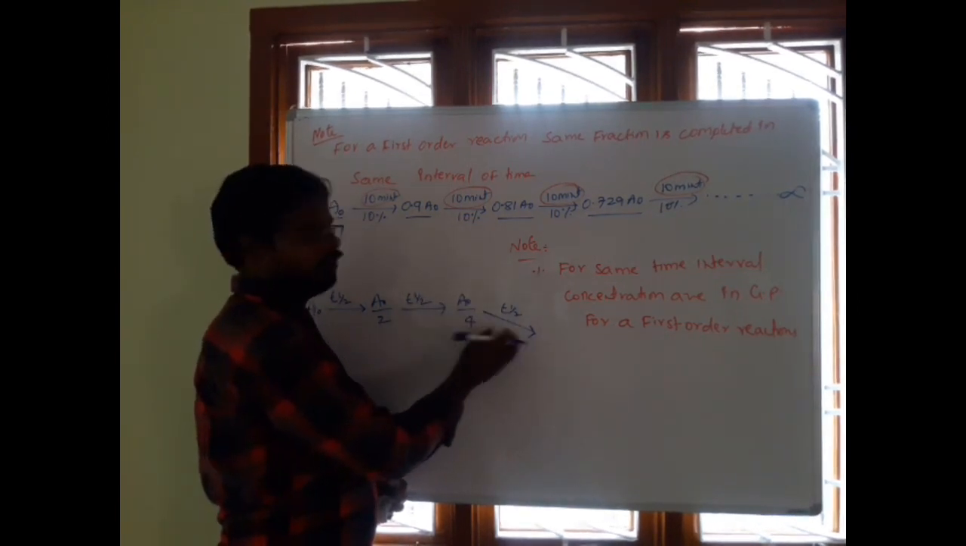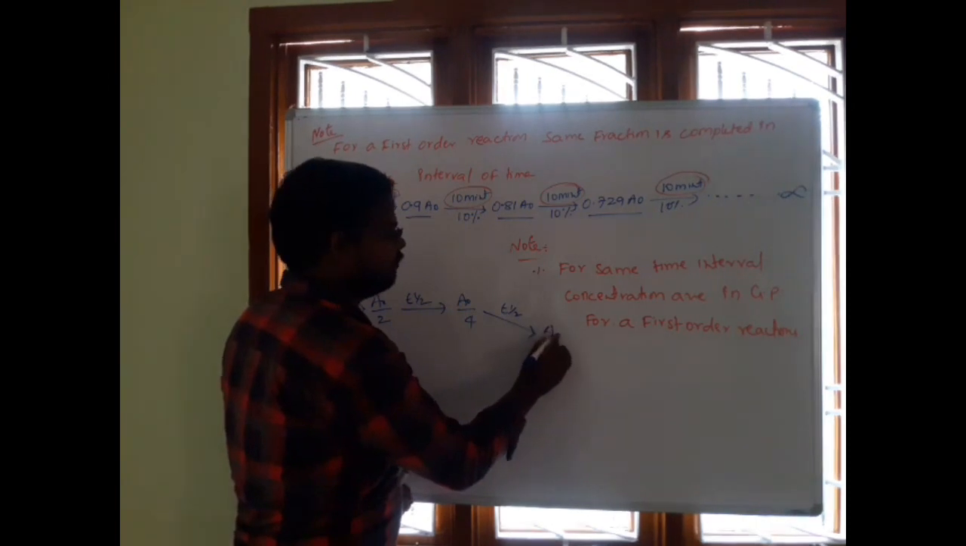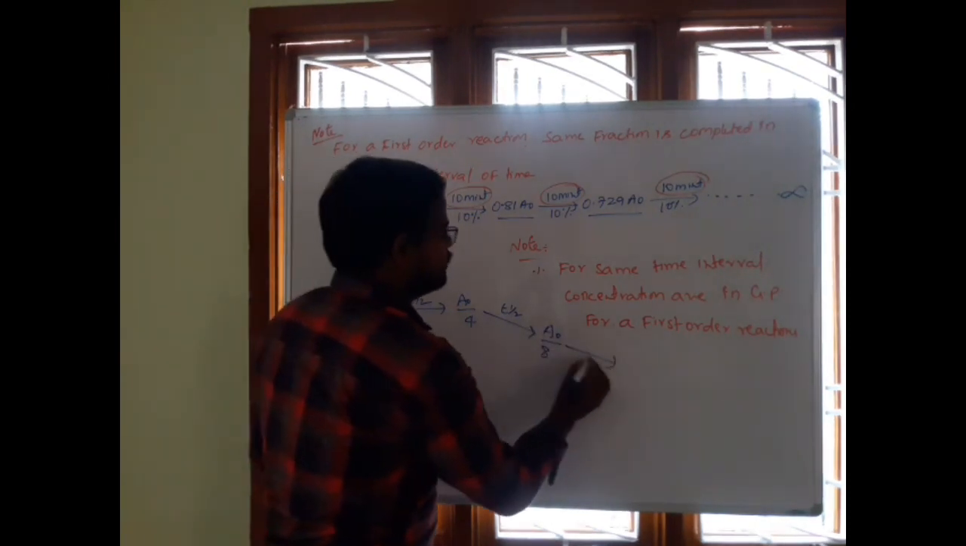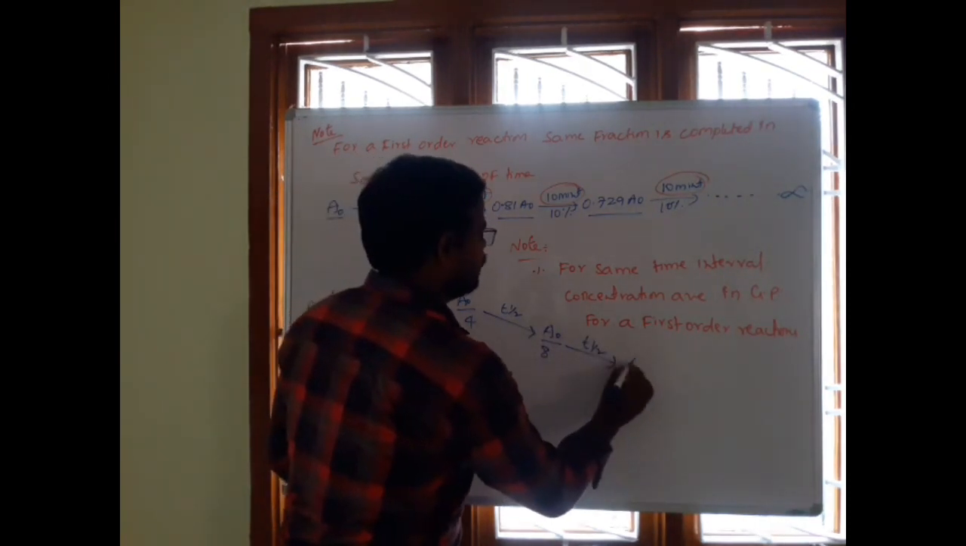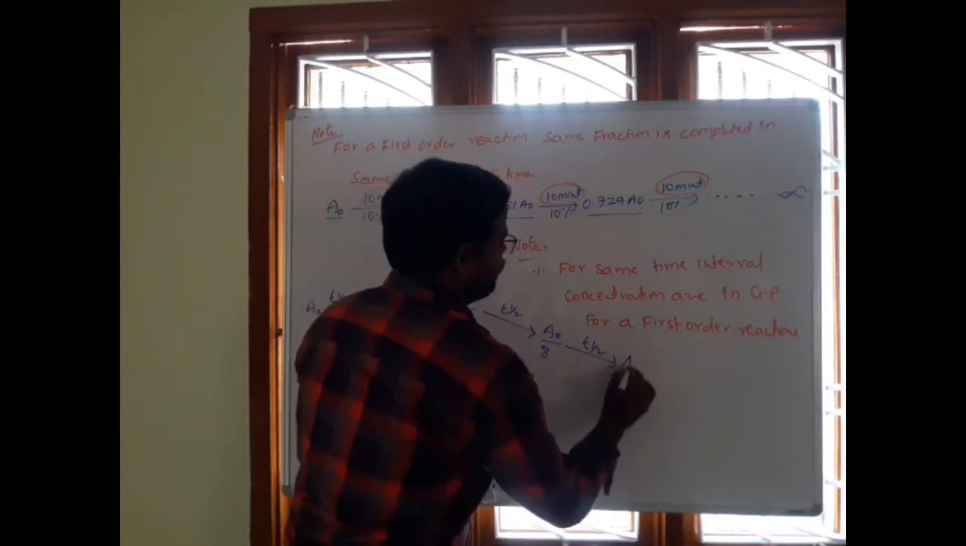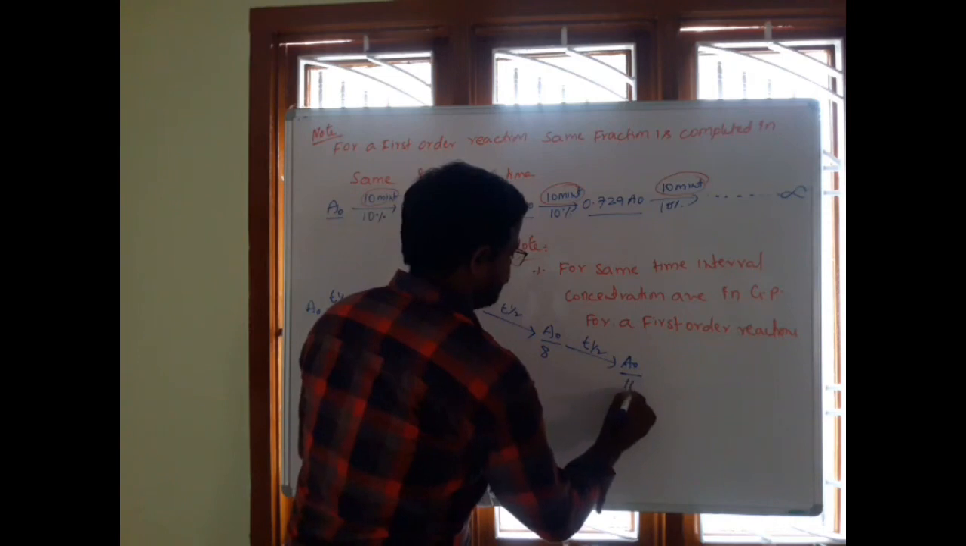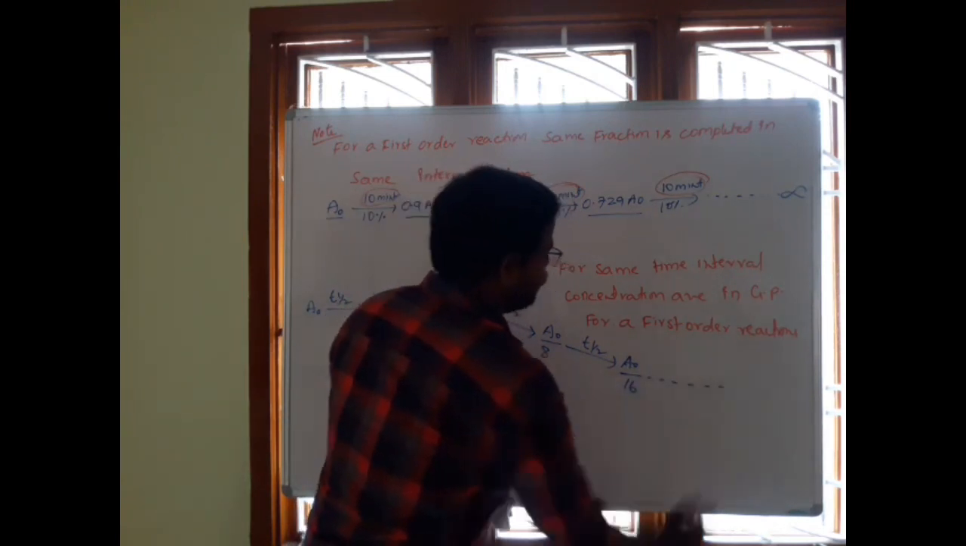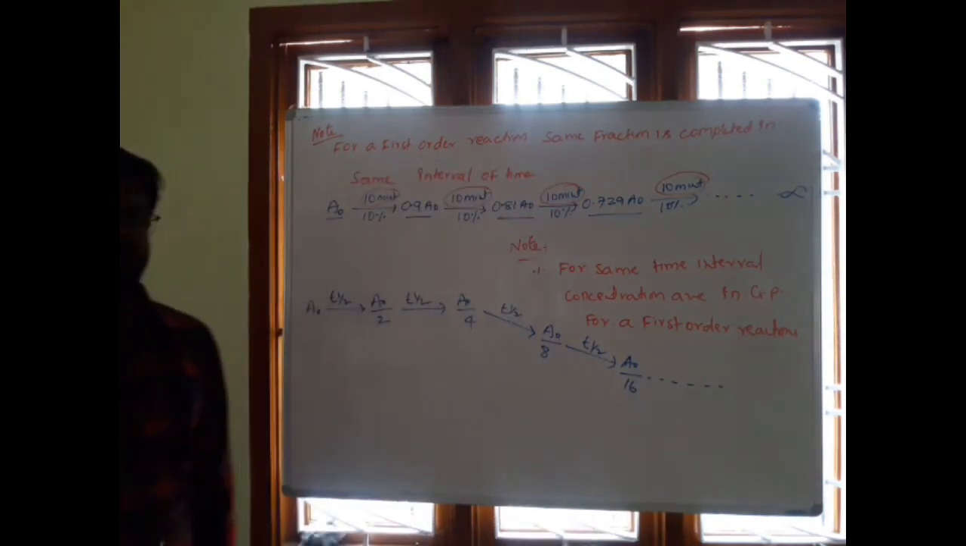Then how much is left? A naught by 8 is left. In the same manner, after another T half, how much is left? A naught by 16. Right, the process continues. This is a first order reaction.